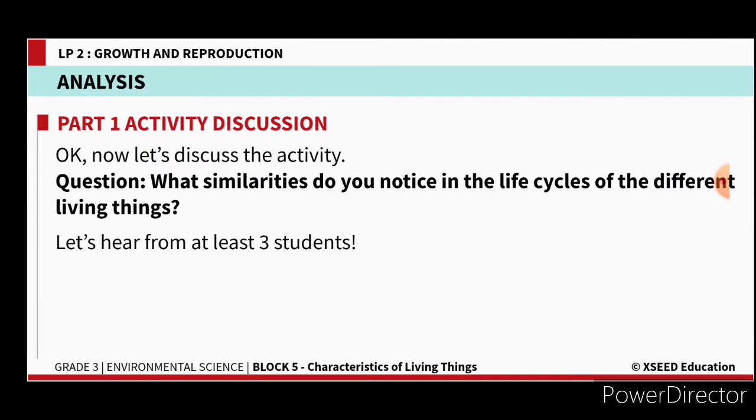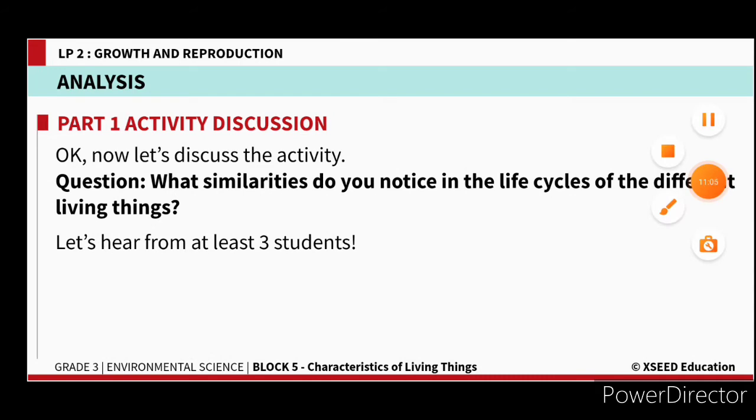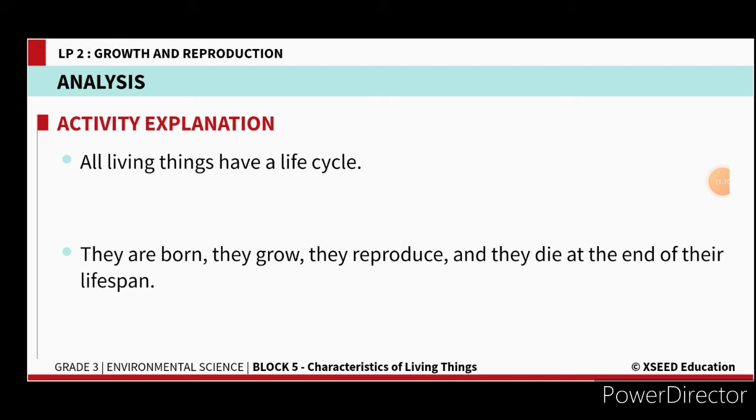Now, what similarities do you notice in the life cycles of the different living things? What similarities have you seen in different animals' life cycles?